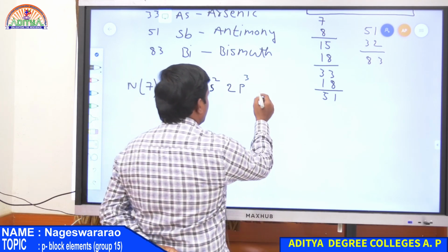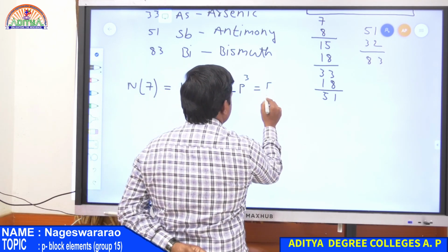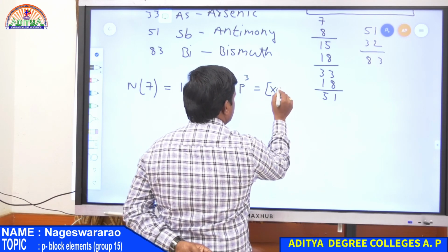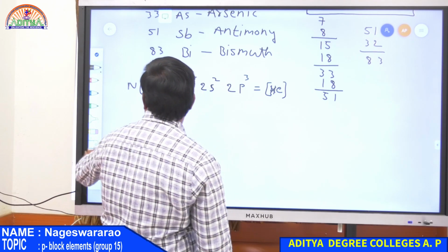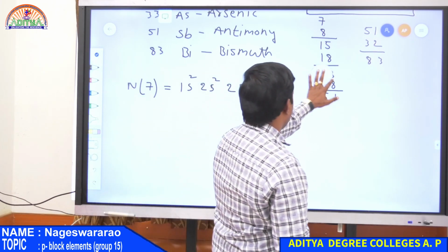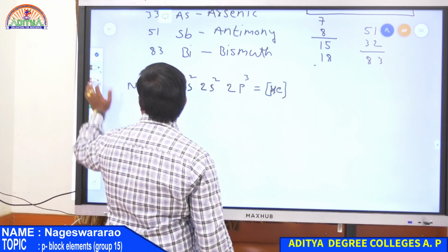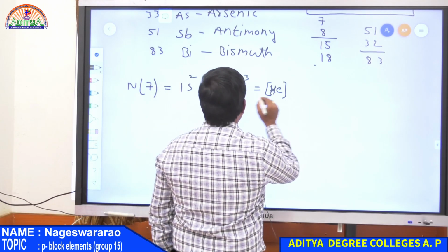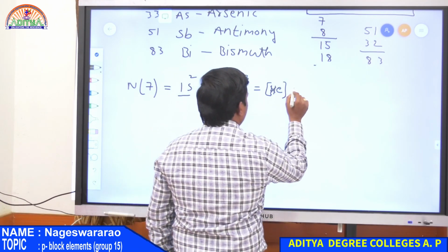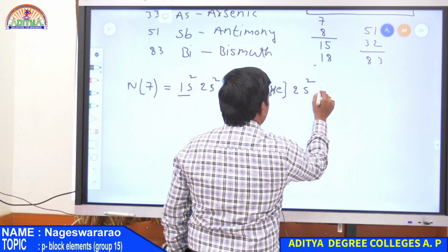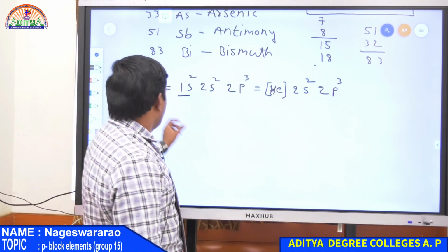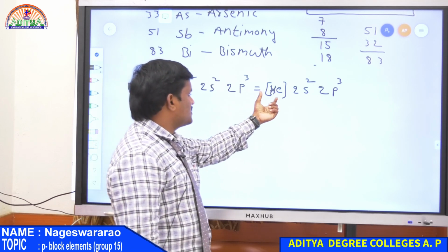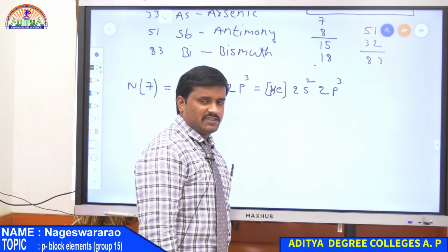This is simply written in terms of noble gas, that is helium. Helium is 1s2. Therefore helium, that is for 1s2, and remaining one is 2s2, 2p3. Therefore nitrogen electronic configuration is helium 2s2, 2p3.